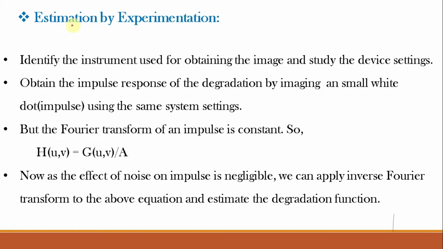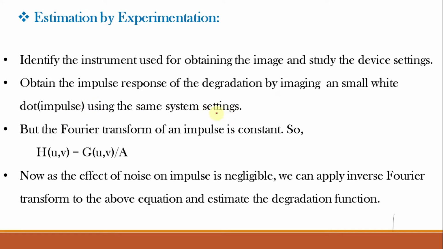Next is the estimation by experimentation. So if we have an instrument similar to the instrument that is used to capture the degraded image, we can accurately estimate the degradation. So in this estimation, identify the instrument that is used for obtaining the image and study the device characteristics or device settings, you can say. Next, obtain the impulse response of the degradation by imaging a small white dot of light, which is nothing but the impulse, using the same system settings.